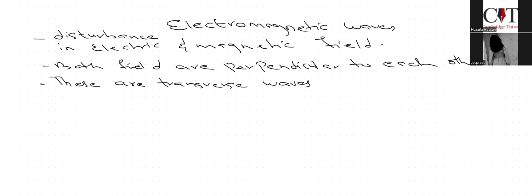Since they all are transverse, if they travel in the vacuum, their speed is the same, which is 3.0 into exponent 8.